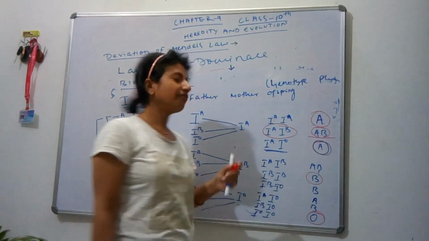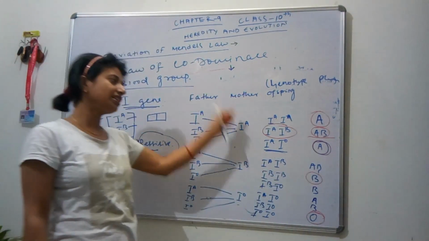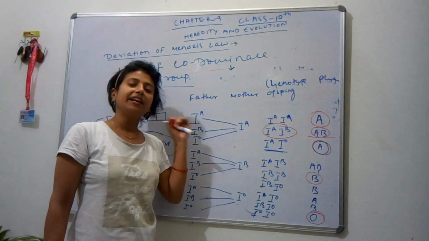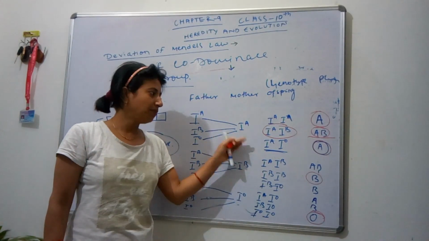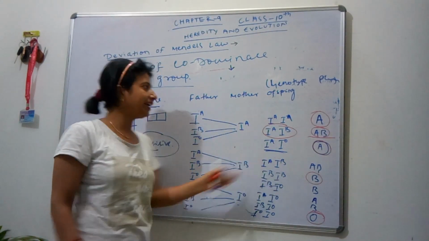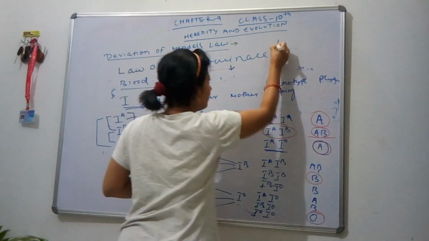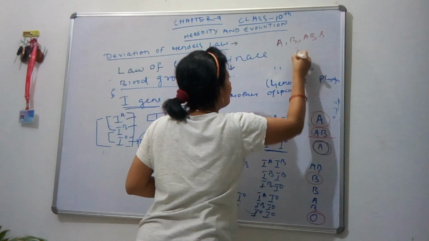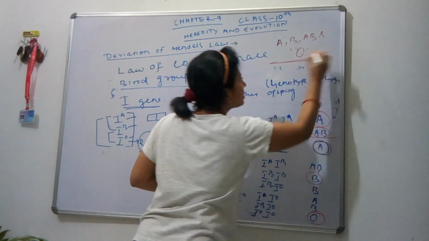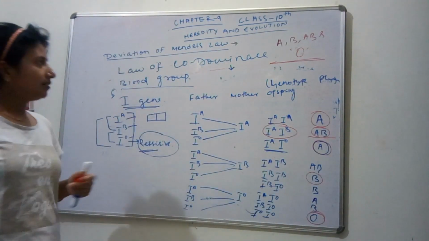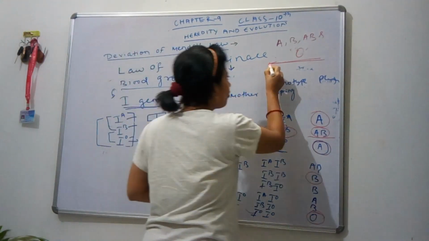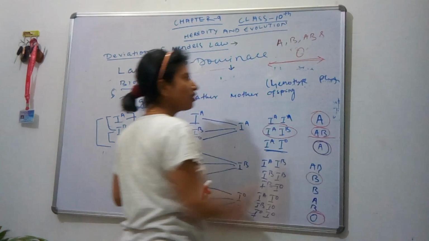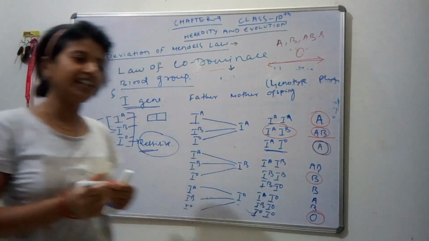So overall, we can understand from this cross that in the case of human beings, the blood group is of four types, that is A, B, AB and O, and it gives the law of codominance and proves wrong to Mendel's laws of inheritance.